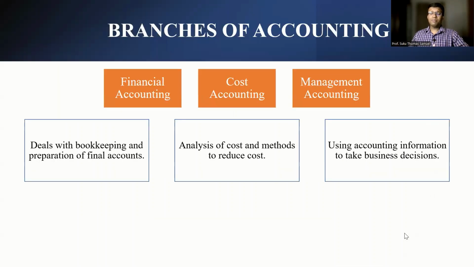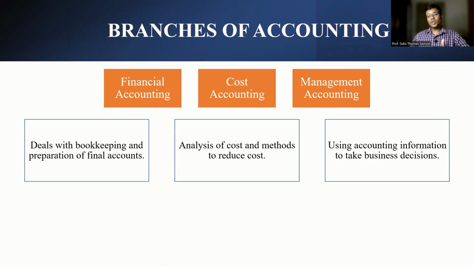As we know, there are three branches of accounting: financial accounting, cost accounting, and management accounting. Financial accounting is the branch of accounting that deals with preparation of books of accounts and final accounts. Basically, financial accounting deals with the statutory requirements of any registered company in terms of its financial filings. Cost accounting is a branch of accounting that deals with study of cost and methods to reduce cost. Management accounting helps in providing key accounting information to the management so that they can go about taking strategic decisions.